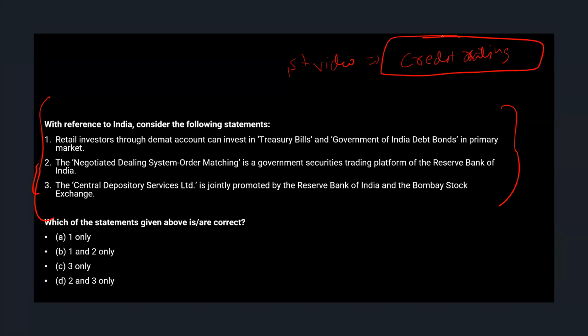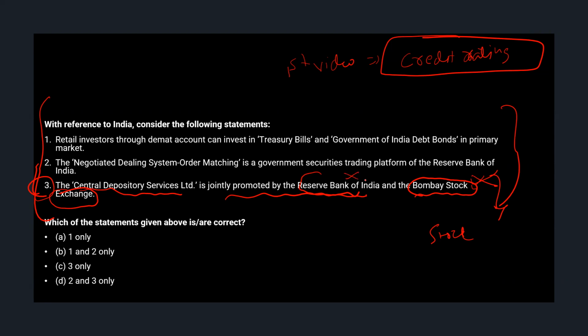Okay. Now coming back, see the third statement. The Central Depository Services Limited is jointly promoted by RBI and Bombay Stock Exchange. On the one hand, Bombay Stock Exchange deals with the stock market. On the other hand, he is saying RBI. Either Bombay Stock Exchange has to be wrong or RBI has to be wrong. Any one has to be wrong. If you know what Central Depository Services Limited means, you could have easily answered this question.